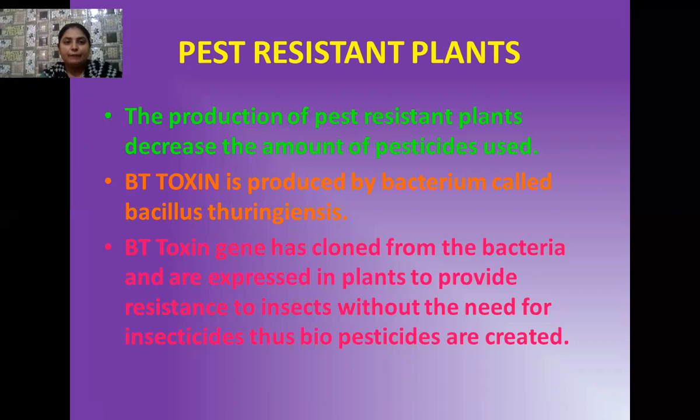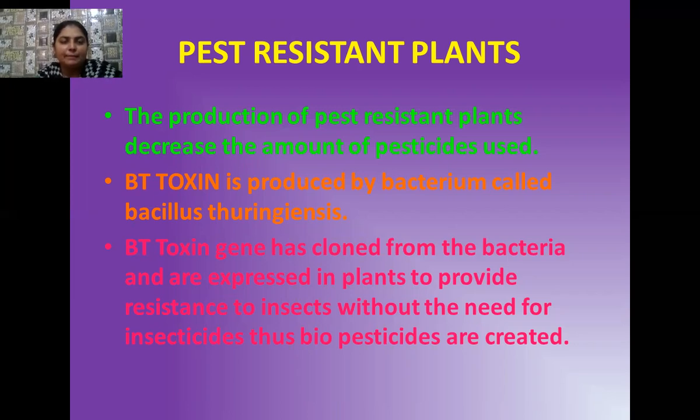So with the help of recombinant DNA technology, we have decided to make our plants transgenic plants or pest resistant plants. For this purpose, here I am going to tell you how we make one pest resistant cotton plant, which is popularly known as BT cotton. As you know the name of the bacterium, Bacillus thuringiensis, this bacterium is generally found in the soil ecosystem. What is special about this bacterium is that it contains a special type of toxic chemical which it produces during a particular phase of its growth, and that is known as Bt toxin.